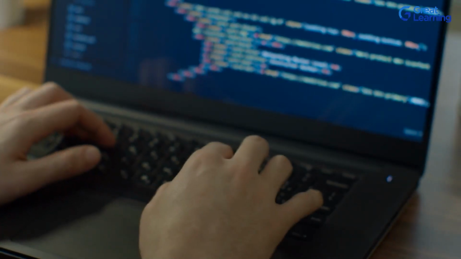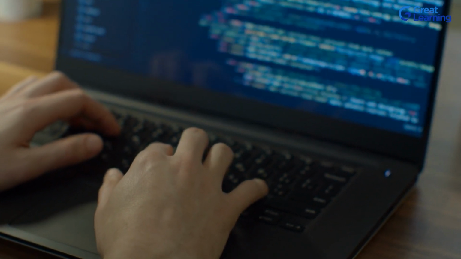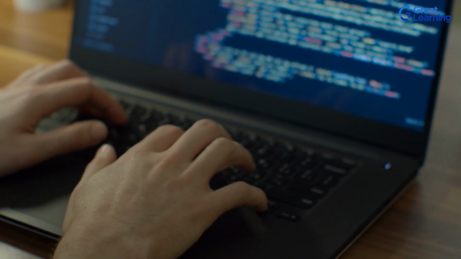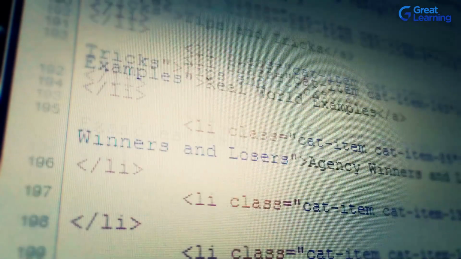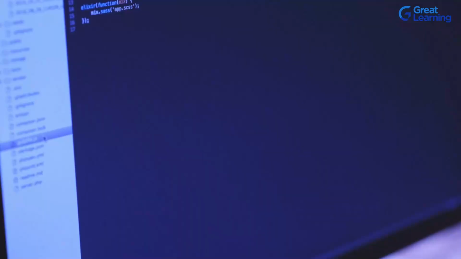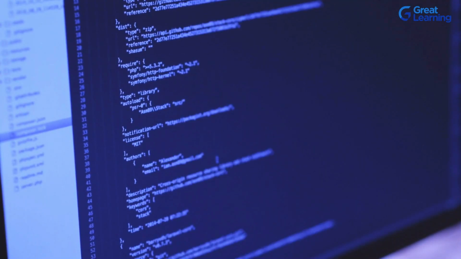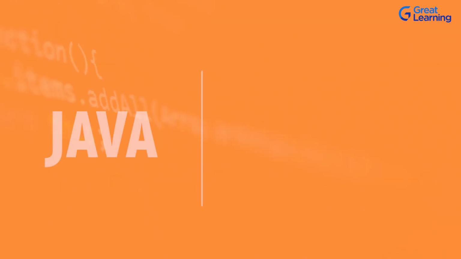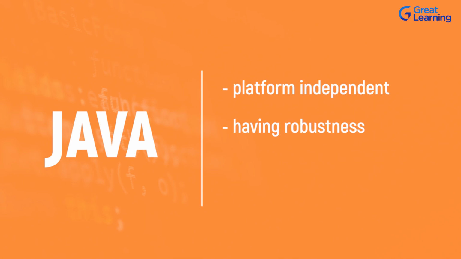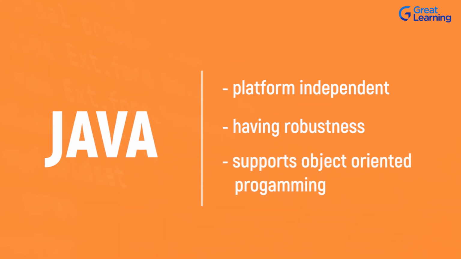Java is the name of a programming language which was created by Sun Microsystems. It is one of the most used programming languages, which allows the development of various types of applications that may run on a single machine. The platform includes the execution engine called Java Virtual Machine that allows Java programs to do the same thing on different computer systems. Java is platform independent, having robustness and supports object-oriented programming.